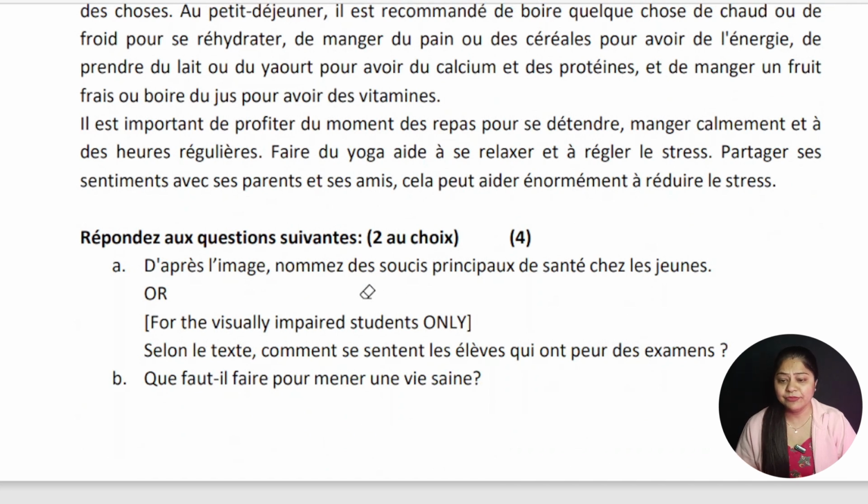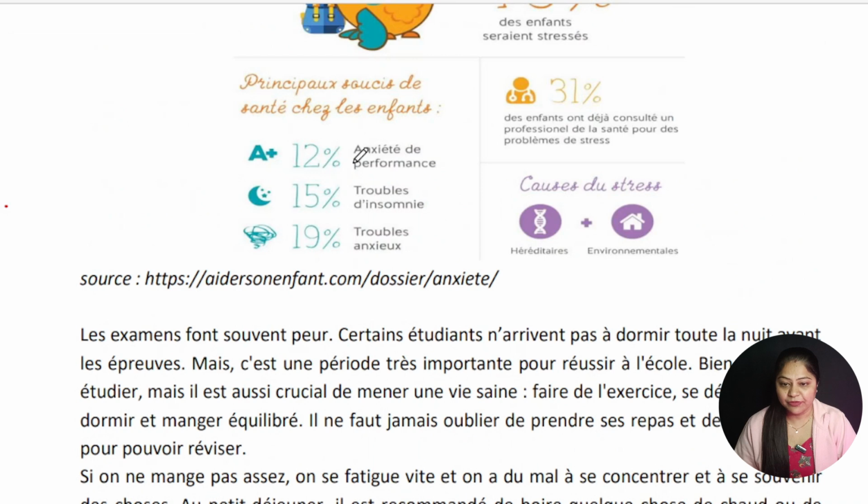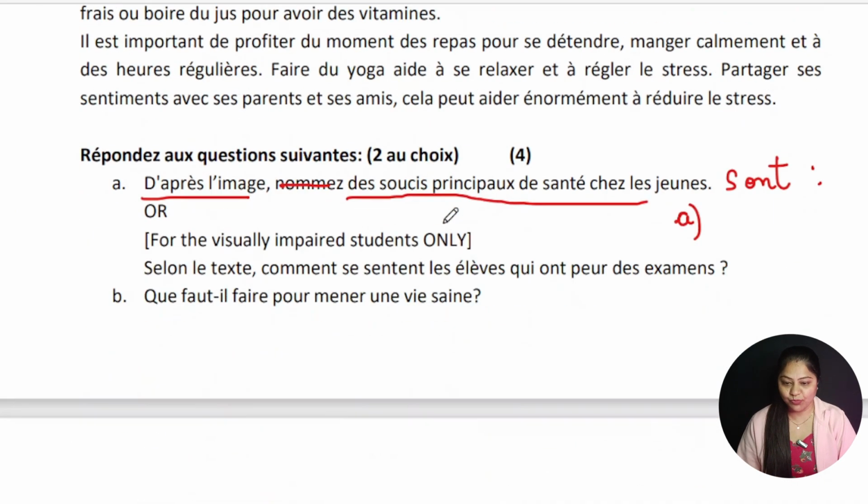We'll start from the question itself. D'après l'image, you will write d'après l'image, as per the image. You will start writing from here. Then you cut nommez and write des soucis principaux de santé chez les jeunes sont, meaning are. You put the colon and just write A part or first. Now again jump to the image. The first is anxiety de performance. You'll write this. Then your B part is trouble de l'insomnie. And the C part is trouble de l'anxiété. So this is your answer 1.